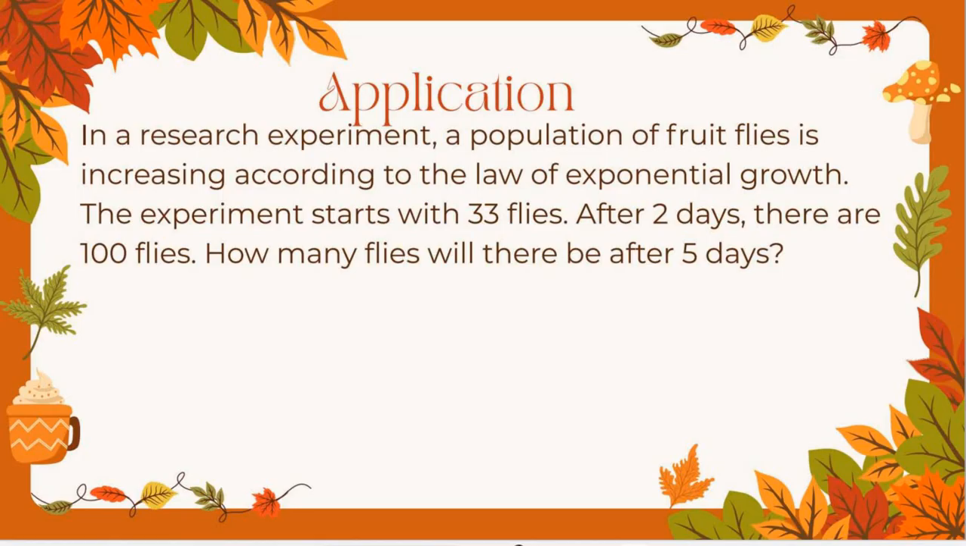So it says, in a research experiment, a population of fruit flies is increasing according to the law of exponential growth. All that means is that I am using that exponential growth formula that we had on the first page. So it just means that it's going to meet that model or equation. The experiment starts with 33 flies. After 2 days, there are 100 flies. How many flies will there be after 5 days?